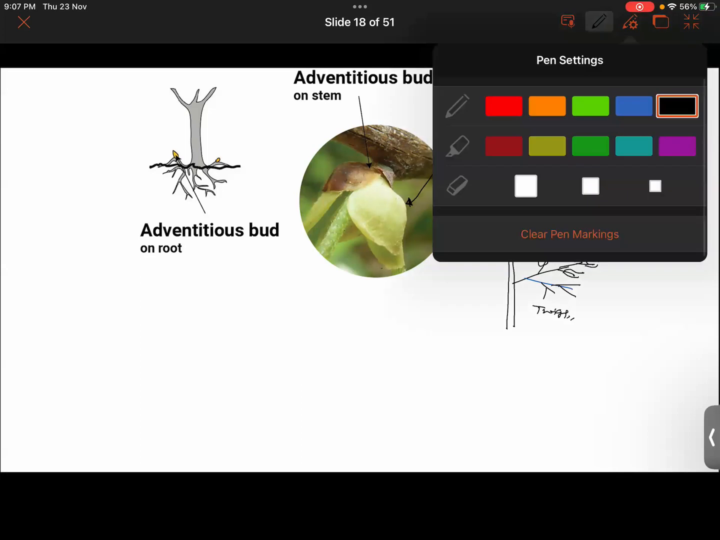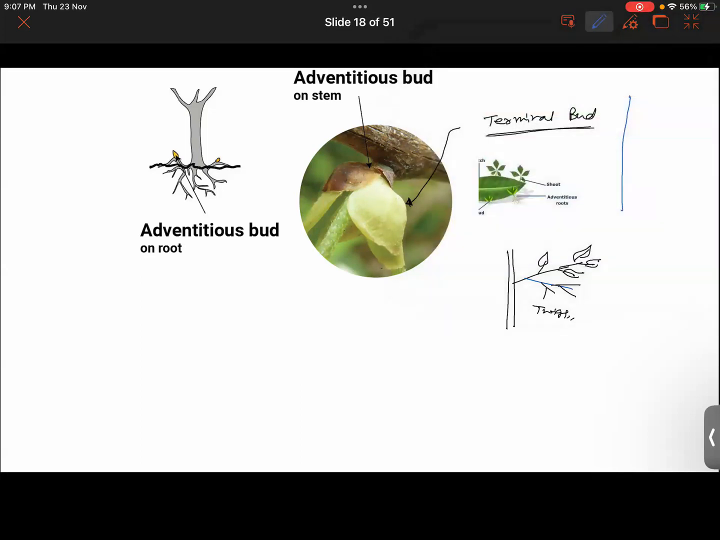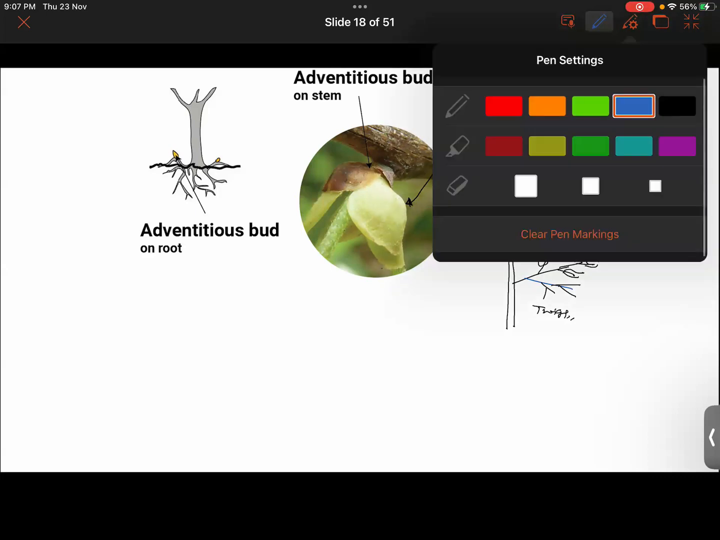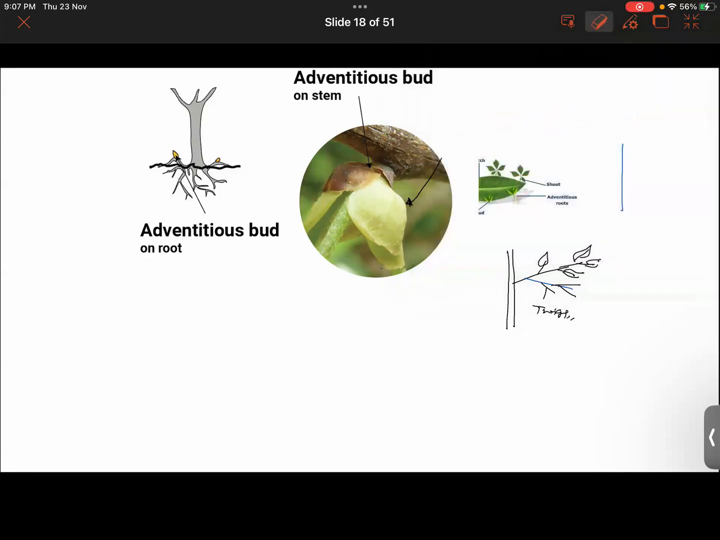It would be found in different types of plants, like it would be seen in the bamboo plant. Anyways, let's get back to what we were talking about, the adventitious buds. So here you get to see that the buds that grow on parts of the plant other than the apical meristem, other than the tip of the plant parts, are called adventitious buds.